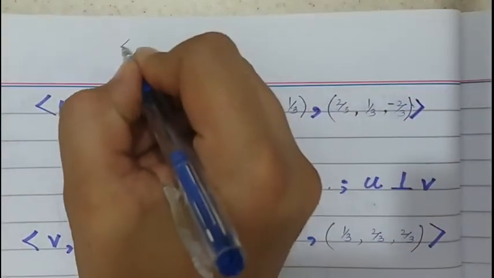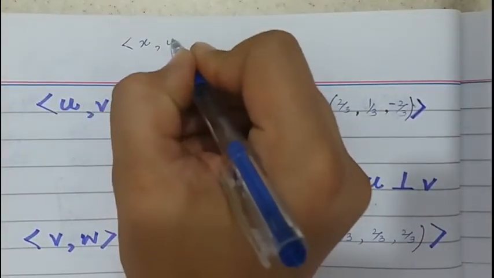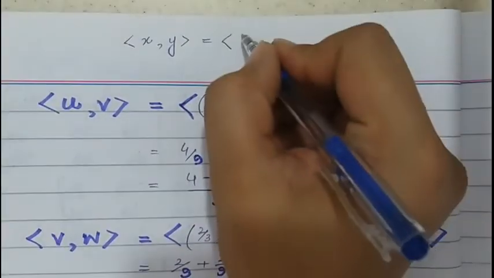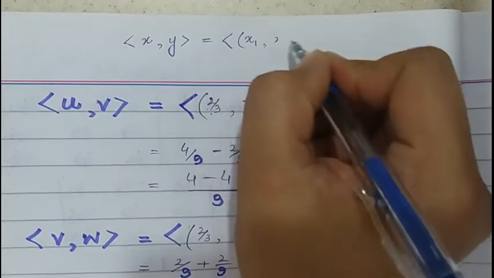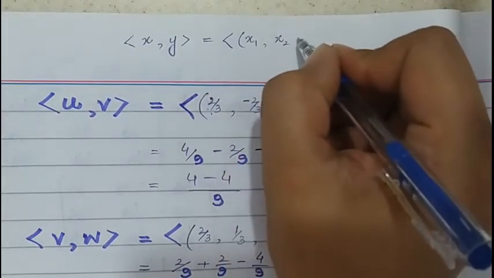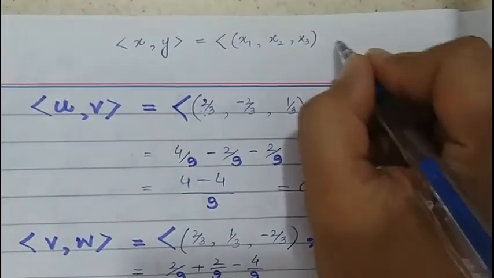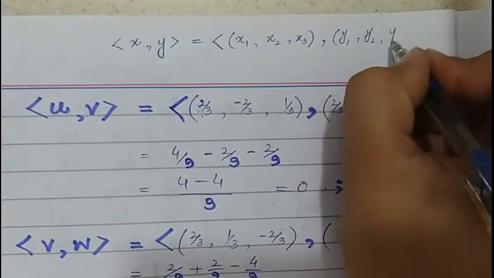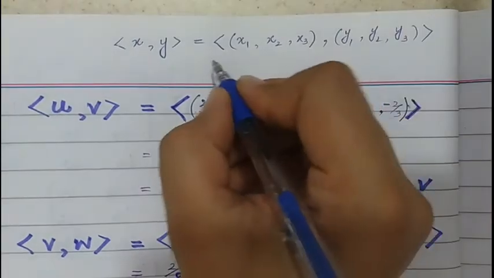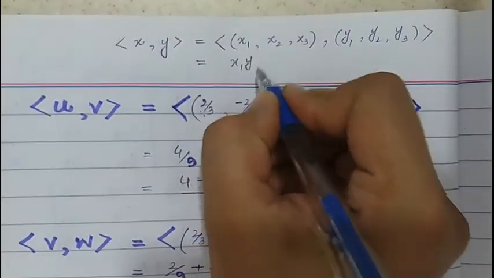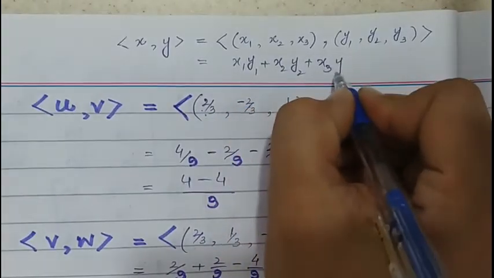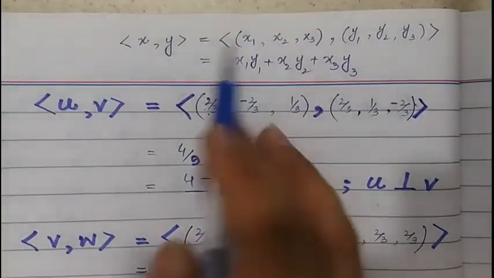In the inner product method, we have discussed previously that if x and y are two vectors, then the inner product of (x1, x2, x3) and (y1, y2, y3) can be written as x1 y1 plus x2 y2 plus x3 y3. This is the inner product of two vectors.